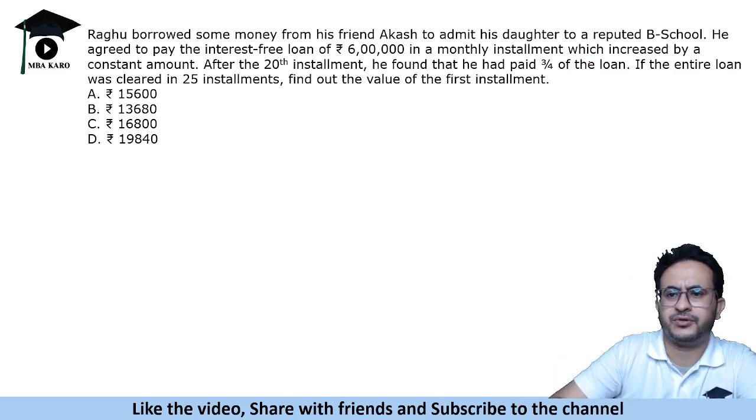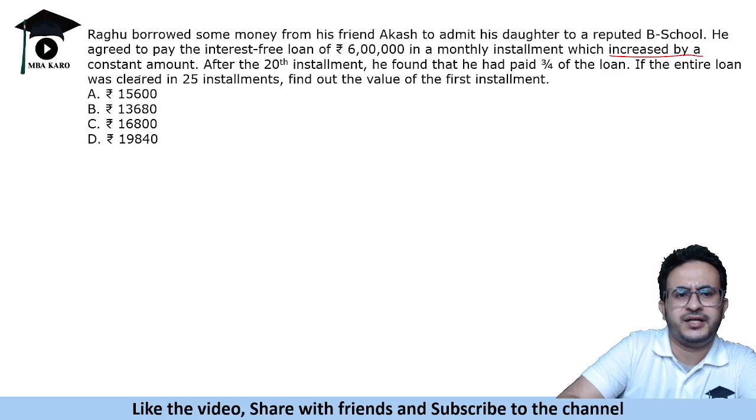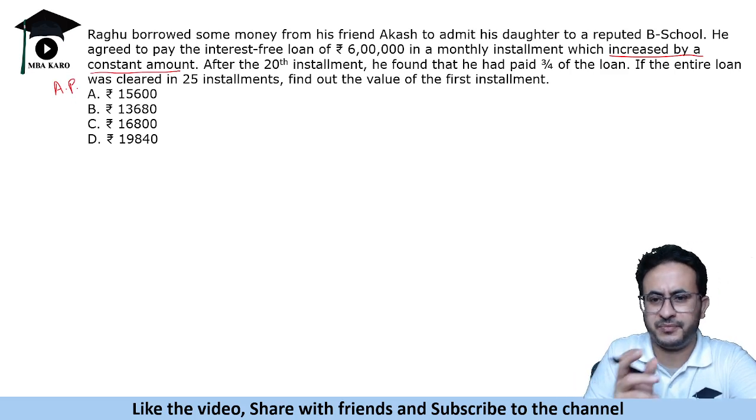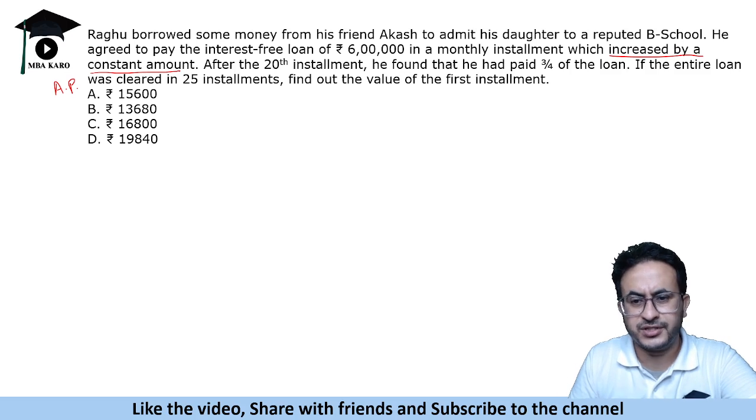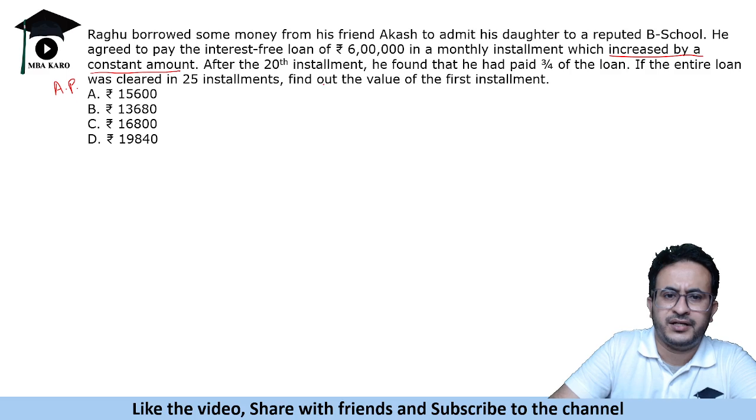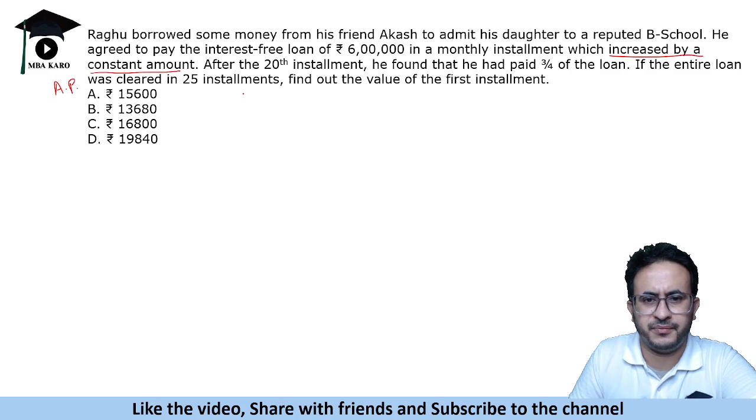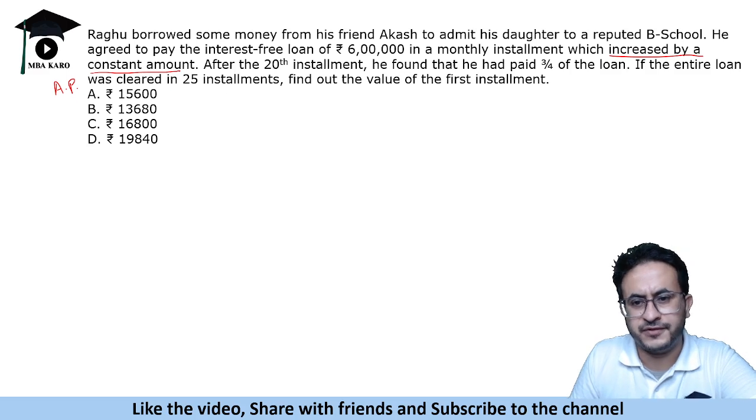So increased by a constant amount, that means that it is an arithmetic progression. Indirectly mentioned, it is not mentioned that it is an arithmetic progression. It says increased by a constant amount, that means it's an AP. After the 20th installment, he found that he had paid 3/4 of the loan. If the entire loan was cleared in 25 installments, find out the value of the first installment.